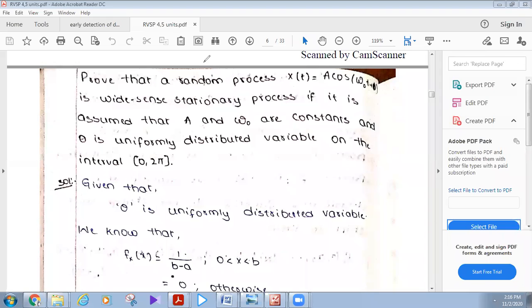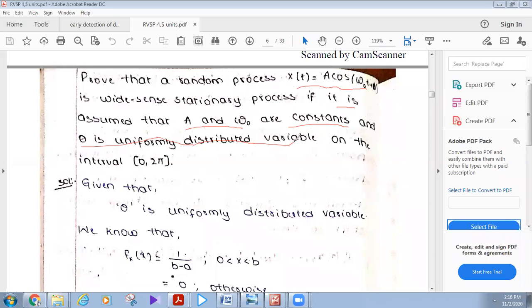Now the problem is: prove that a random process x of t equal to A cos(omega c t plus theta) is a wide sense stationary process, if it is assumed that A and omega naught are constants and theta is a variable, that means uniformly distributed variable in the interval 0 to 2 pi.